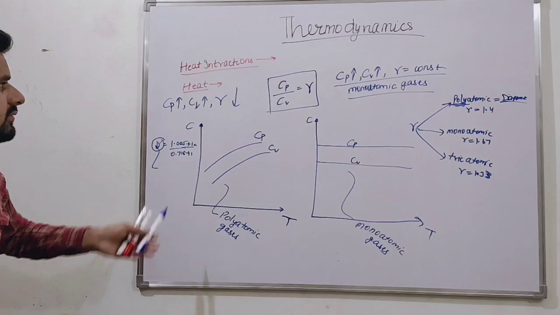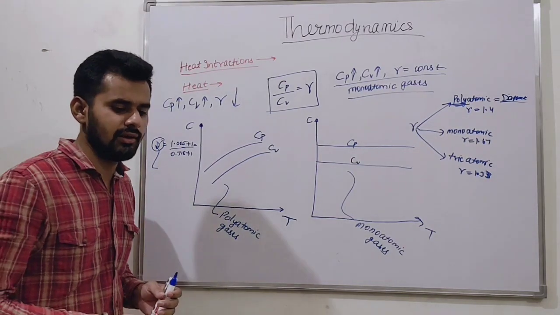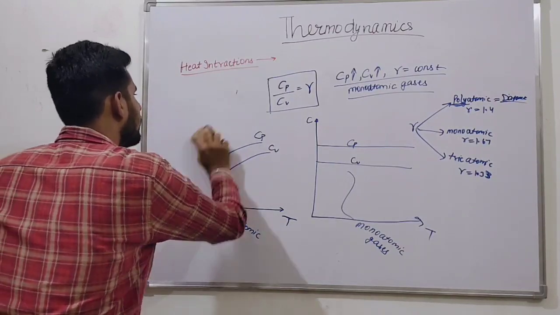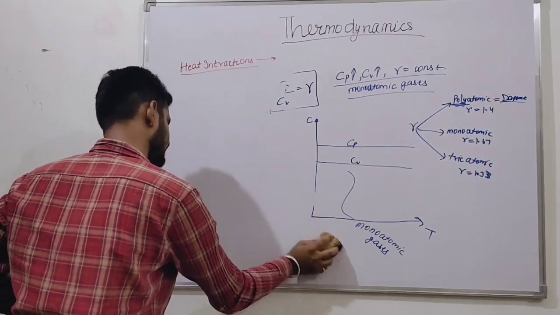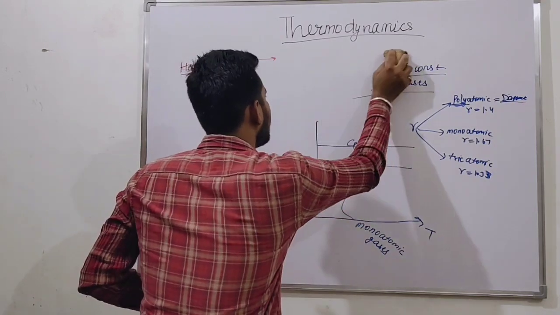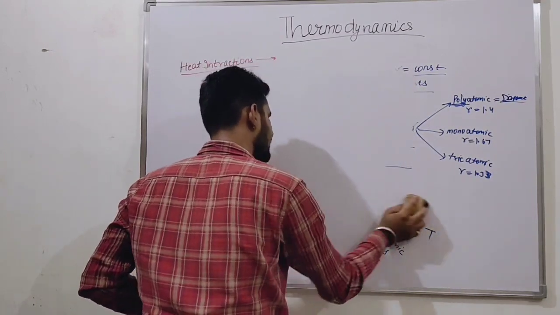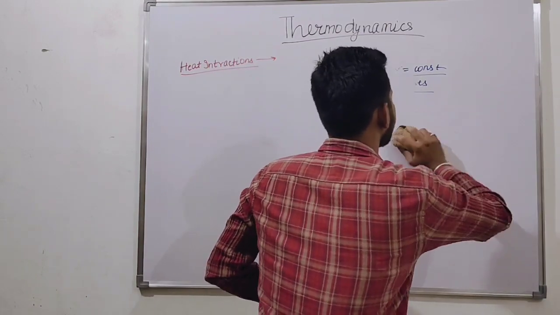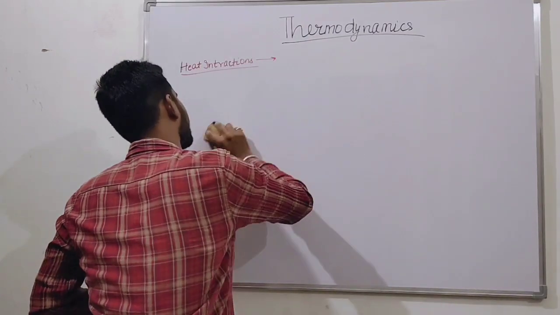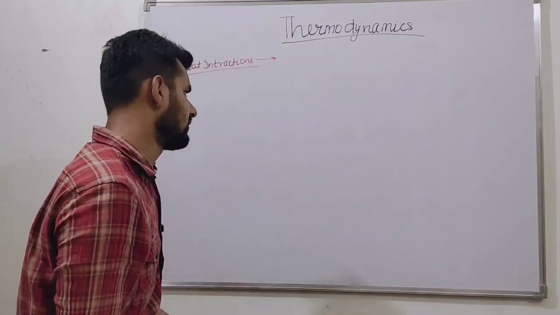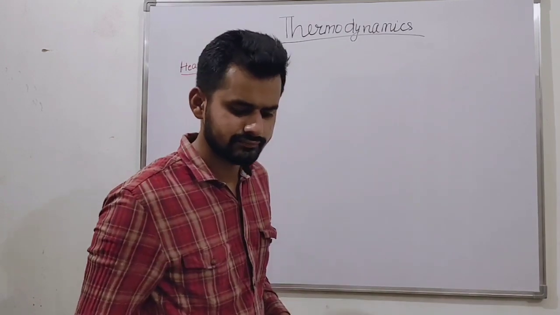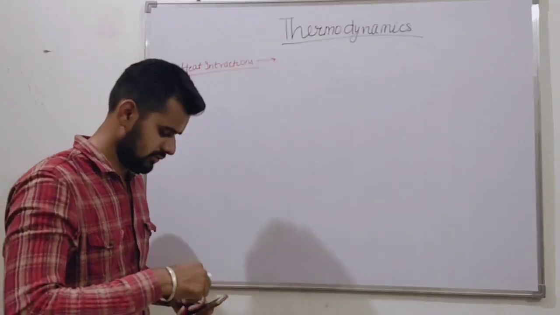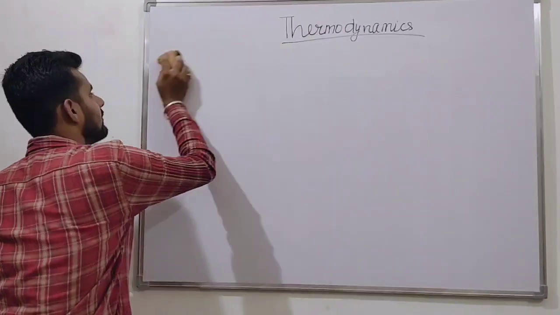Okay friends, so this is basically all about Cp and Cv. Now let's move further. Friends, till now we have covered the fixed mass analysis, the various processes of work done and heat interactions, and we understood what specific heat is and what heat content is. Now let us do some numericals on the topics we have covered.